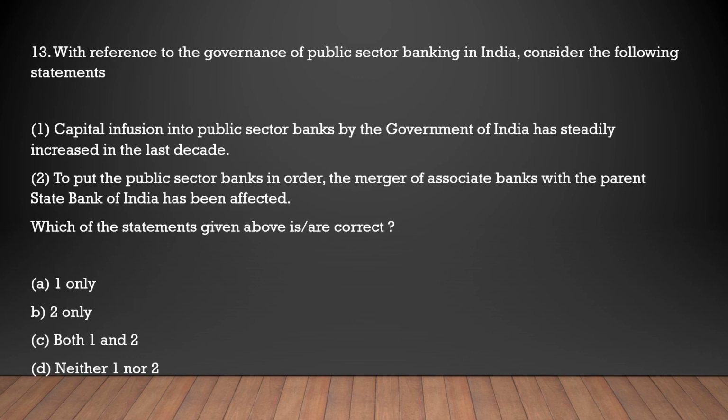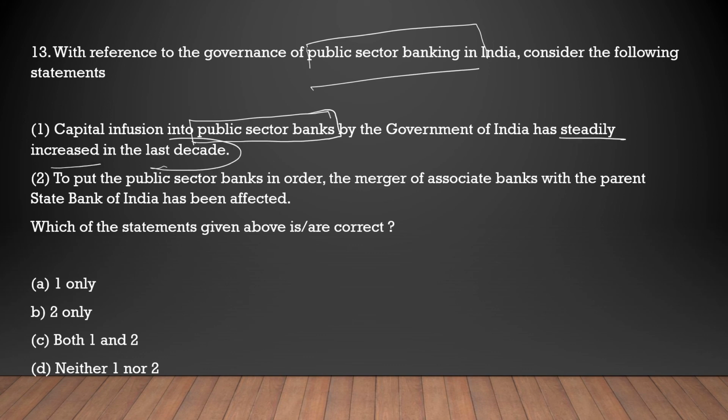Next question is with reference to the governance of public sector banking in India, consider the following statements. Capital infusion into public sector banks by the government of India has steadily increased in the last years. It has not shown any steady increase or decrease. It is increasing sometimes and decreasing sometimes. So we cannot find a steady increase in the last decade, the past 10 years. This is not correct. Next is, to put the public sector banks in order, the merger of the associate banks with the parent state bank has been effected.